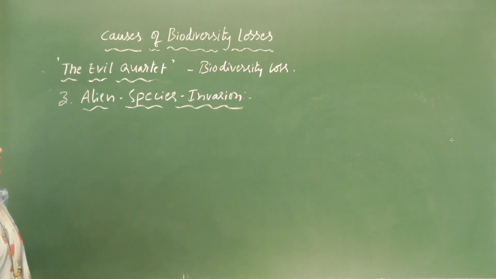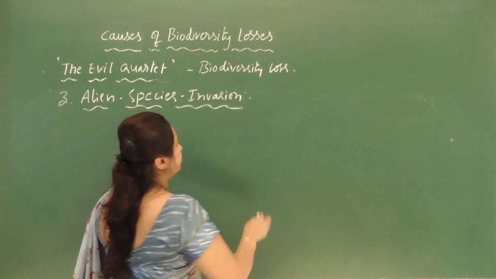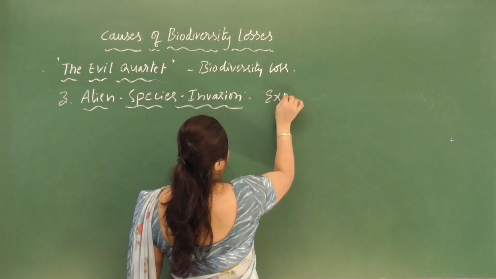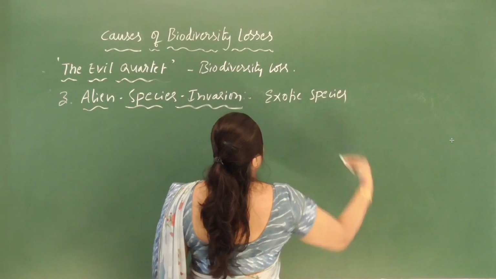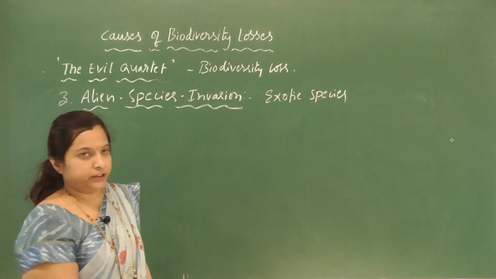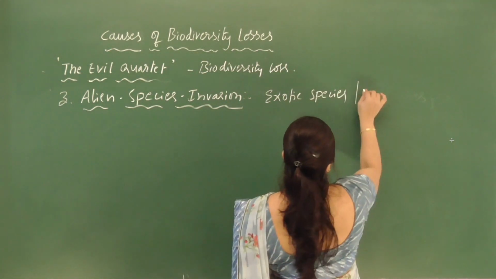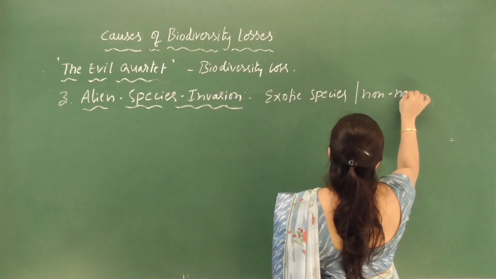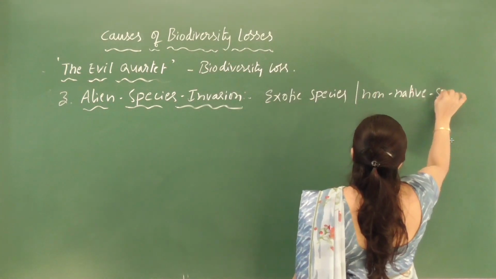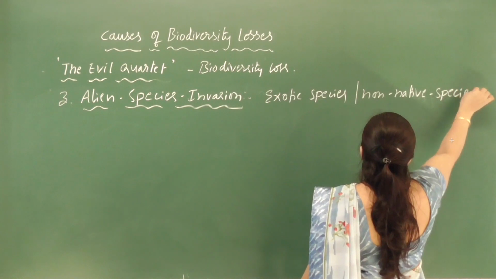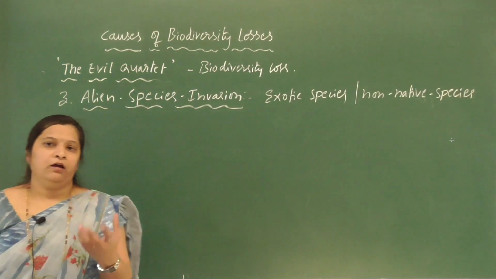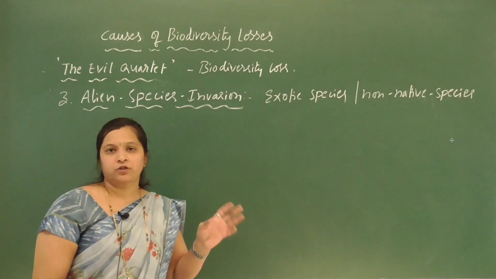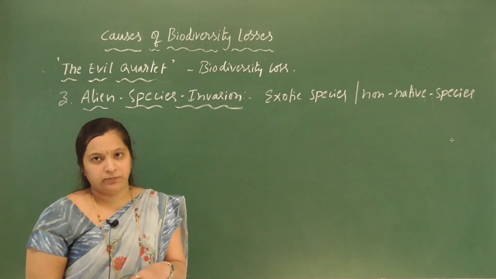So alien species are also called exotic species or non-native species. Alien species are also called exotic species, and also called non-native species.